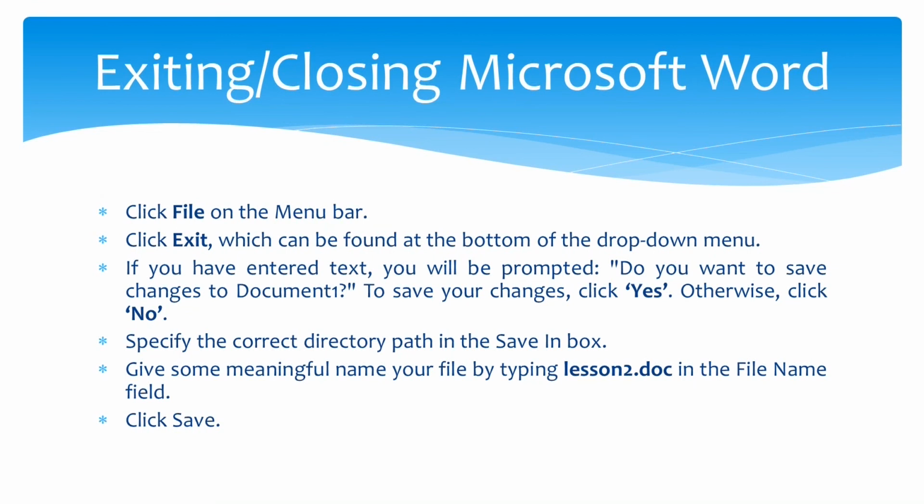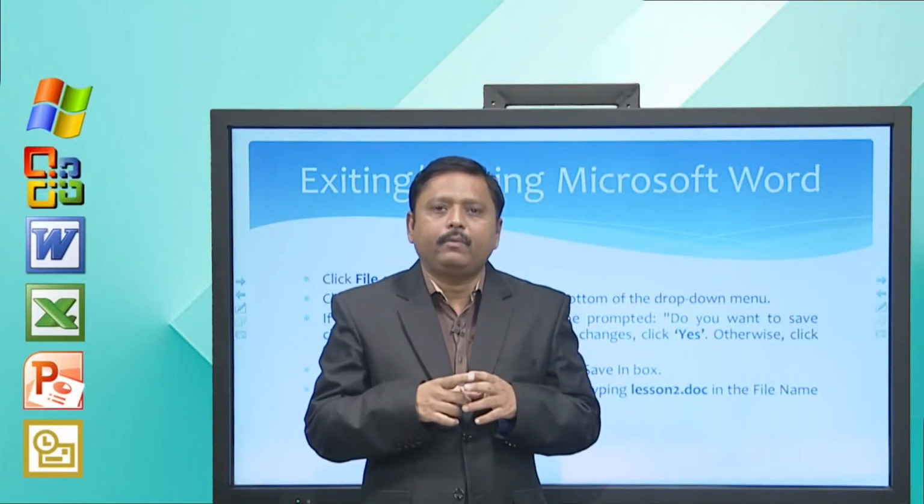So to exit or close Microsoft Word, you have to click on the File menu and then select the option Exit. The shortcut key is Alt F4. Remember, you have to press the Alt key and then press function key F4. So this is the second way you can exit from Microsoft Word.